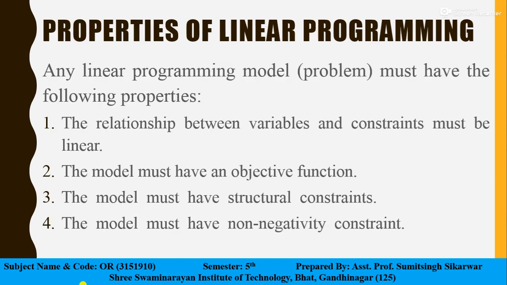Now let us understand the properties of a linear programming. Any linear programming model must have the following properties. Our first property is the relationship between the variables and constraints must be linear. That means it must represent a straight line. The model must have an objective function, which means either we need to minimize or maximize. Again, the model must have structural constraints.